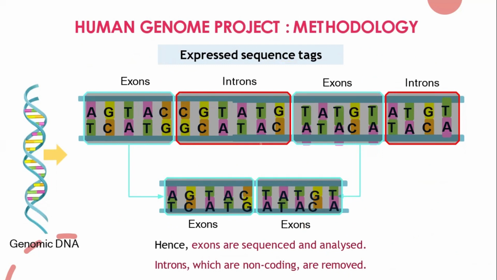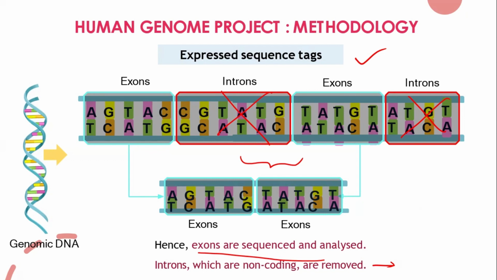So remember, we will be removing the introns, left with the exons itself. Hence exons are sequenced and analyzed. The introns, the non-coding part, are removed, and we will not study this part in the expressed sequence tag method. This method only studies the gene part, the coding part, which can be sequenced and analyzed.